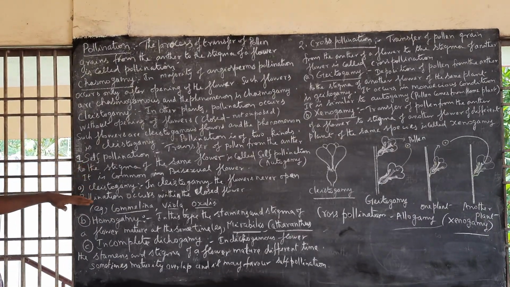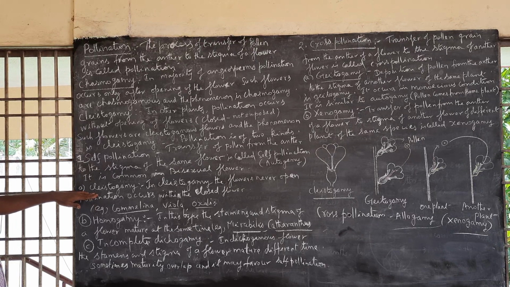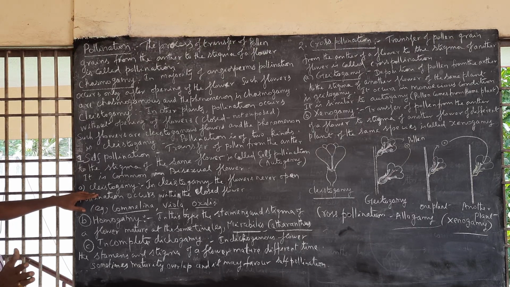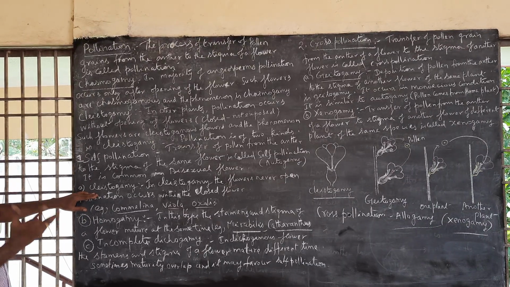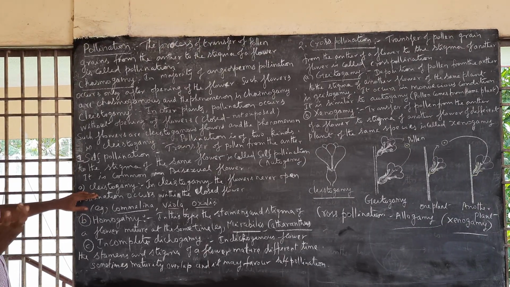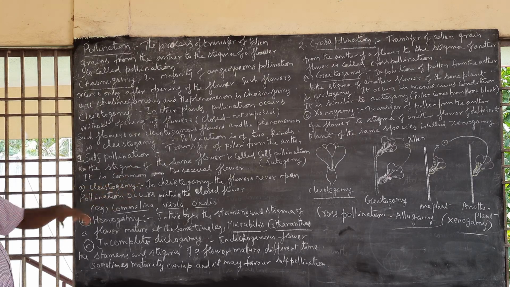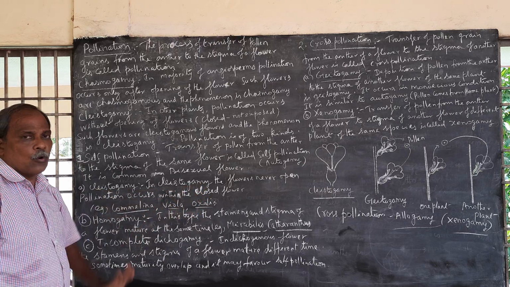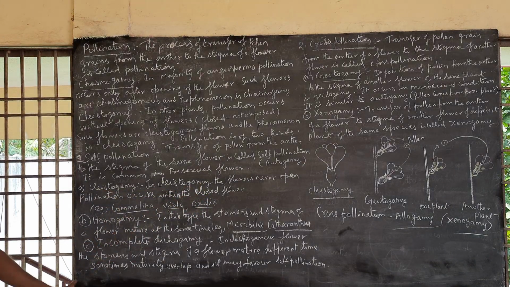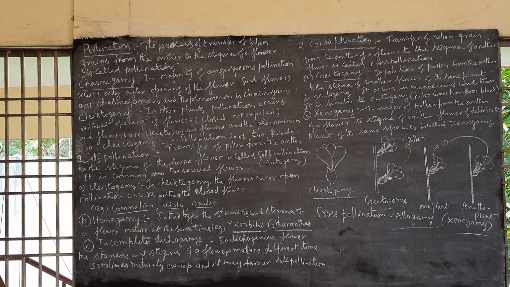Types of self-pollination: clistogamy. What is clistogamy? The flowers never open. Pollination occurs even when the flowers are in closed condition, without opening of the flower. Pollination occurs within the closed flower. Example: Commelina, Viola, Oxalis.